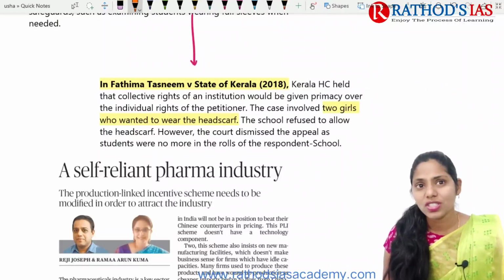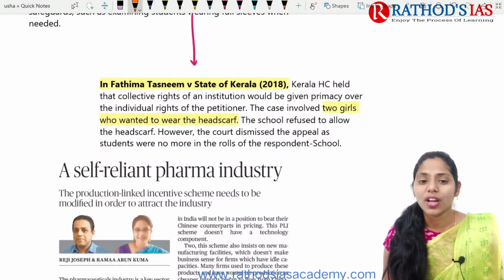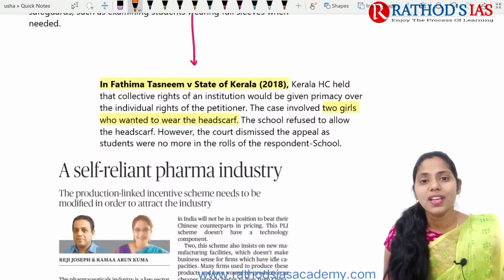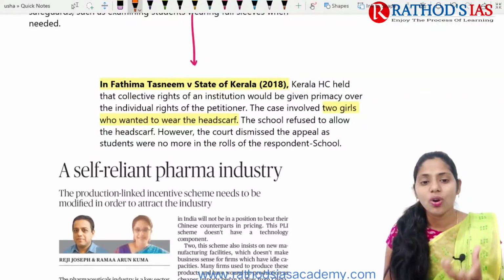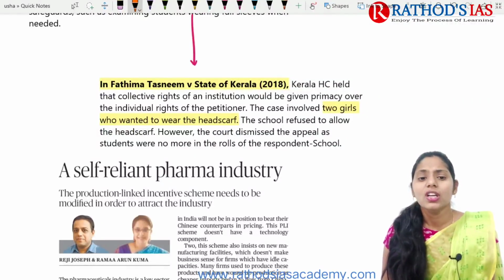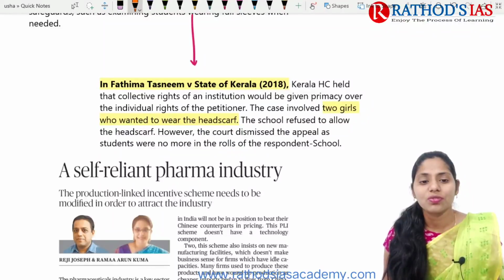And the second one, in 2018, is Fatima Tasneem versus State of Kerala. In this case also, the Kerala High Court said that the collective rights of an institution would be given primacy over individual rights. So when comparing individual rights with the rights of the whole community, importance is given to the community's rights.